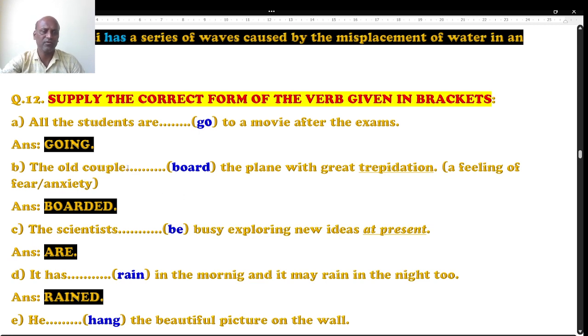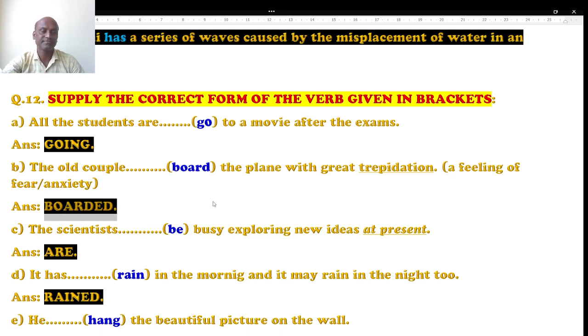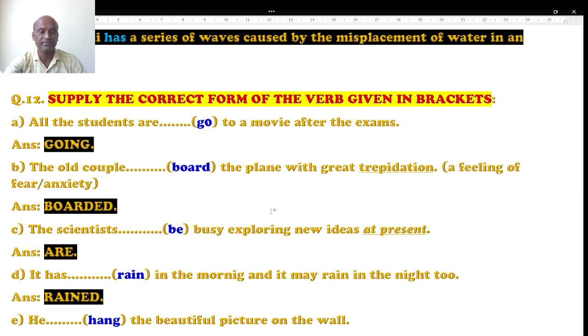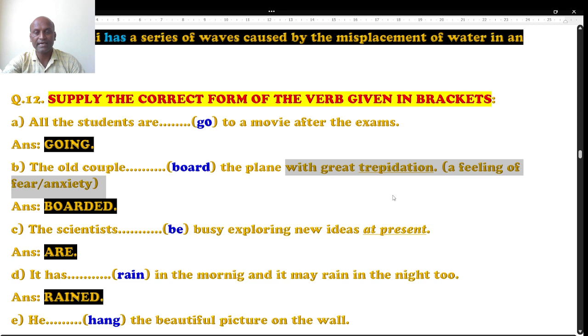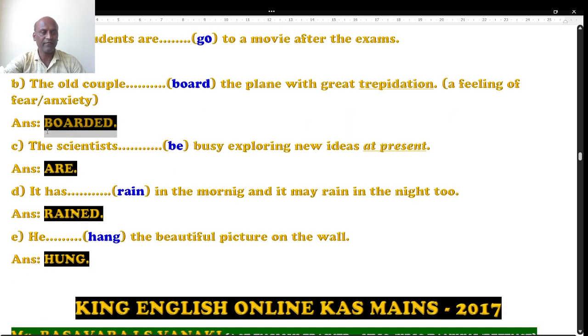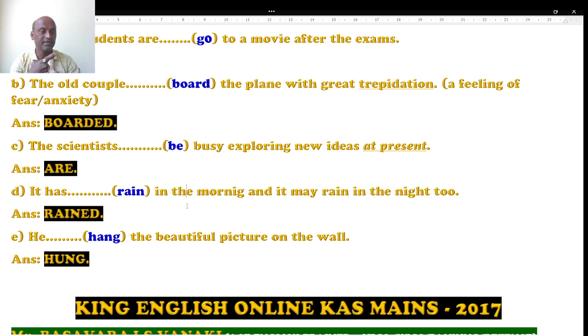Of course, it is V2, simple past. The old couple boarded the plane, with great trepidation, with fear and anxiety. Boarded is the right one. It is the second form of the verb: board, boarded, boarding. Second form, V2. So eat, ate, like that. Sing, sang. Go, went, second form. Similarly, boarded is the right answer.